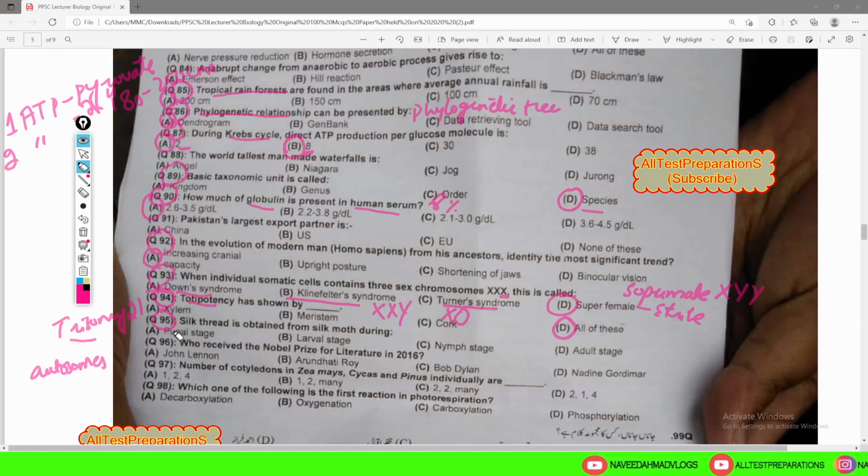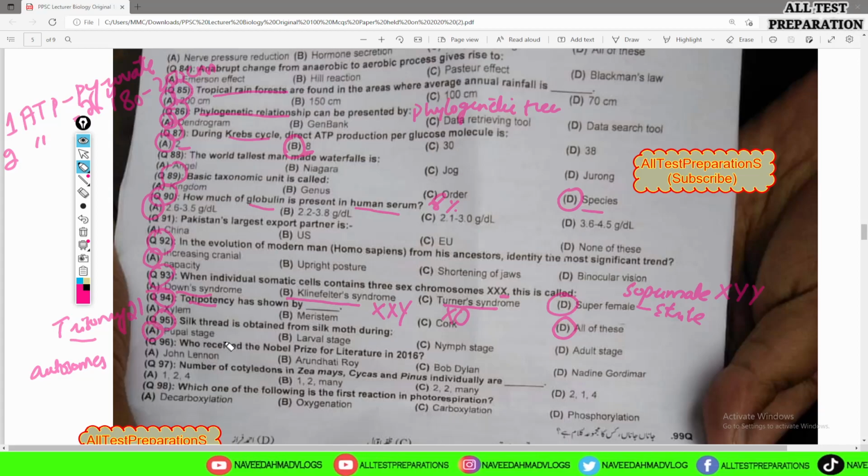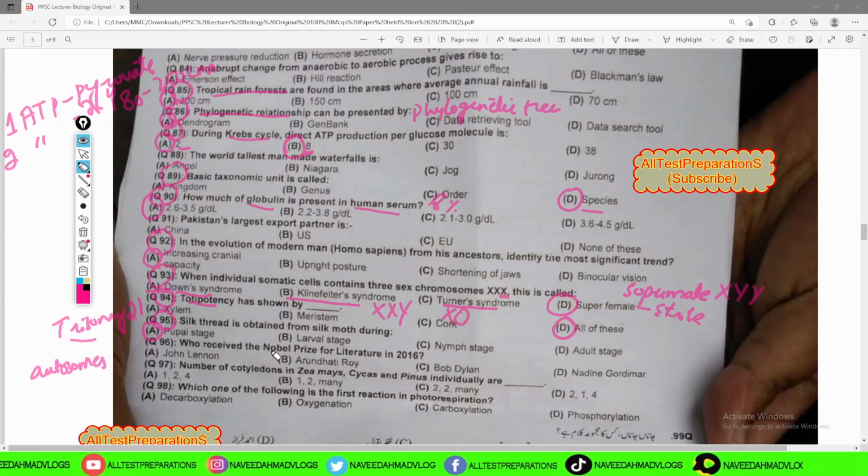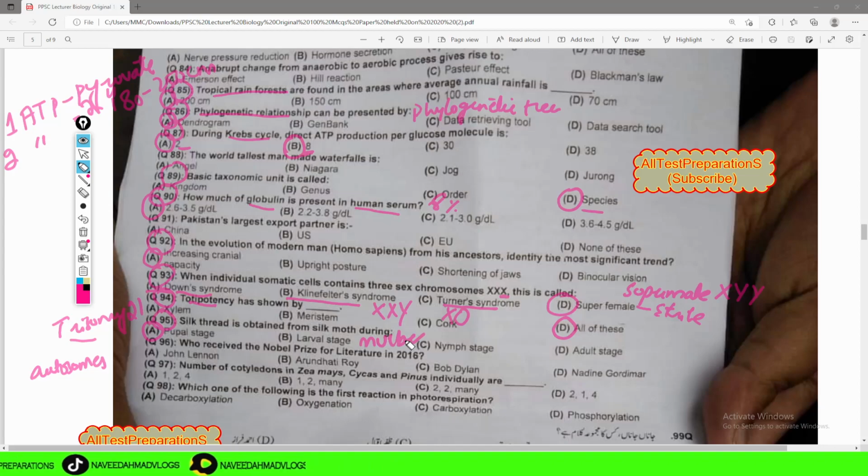MCQ number 95 is: silk thread is obtained from silk moth during which stage. There are larval stage, pupal stage and adult stage. So silk thread is formed during the pupal stage when larvae feed on mulberry leaves. They develop into pupae, and the pupal stage then forms a silk thread.